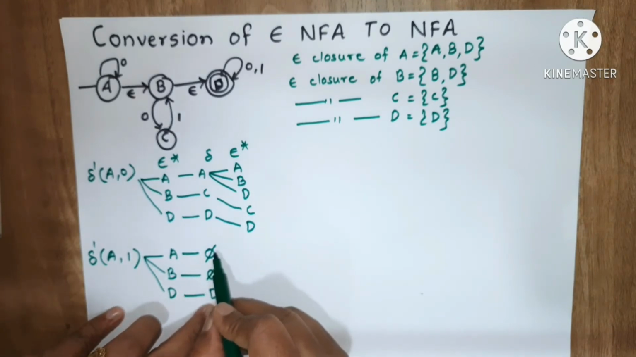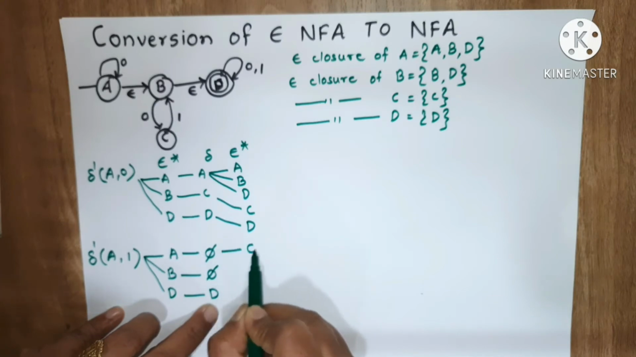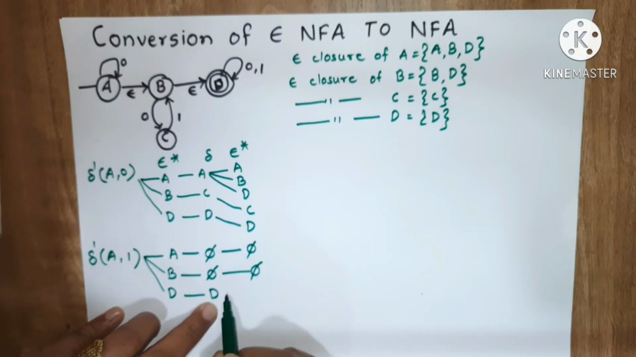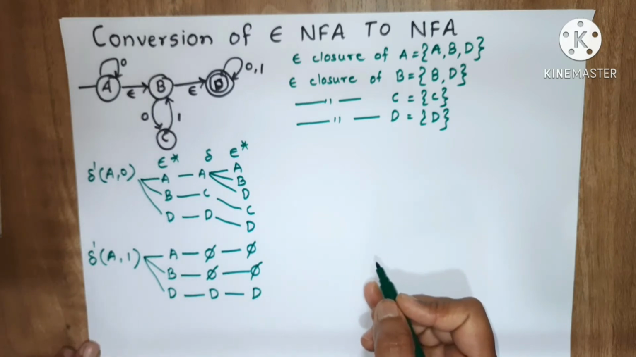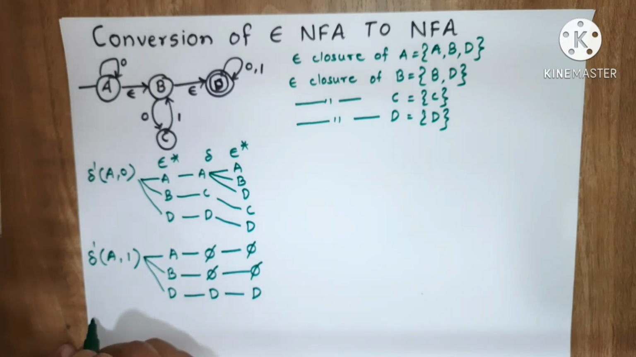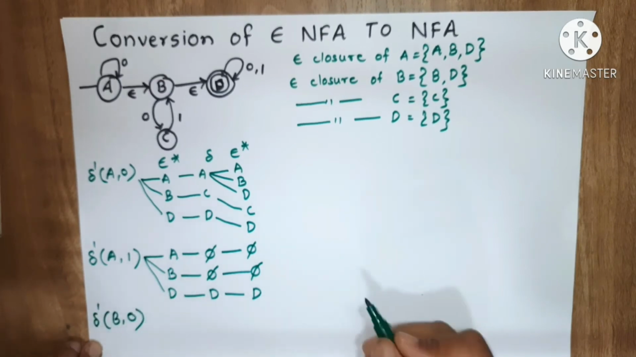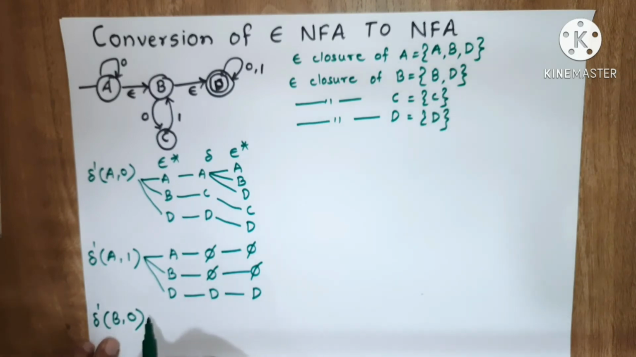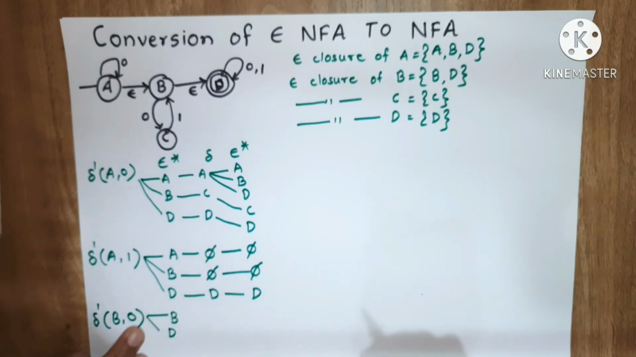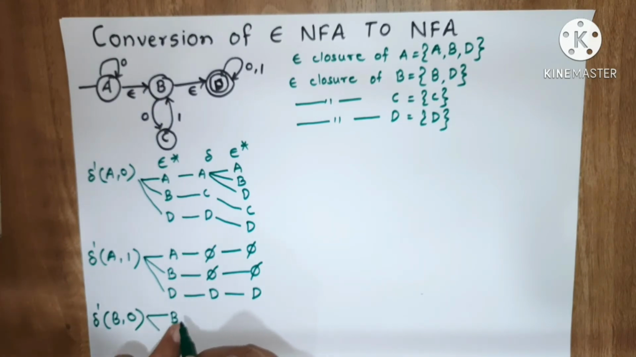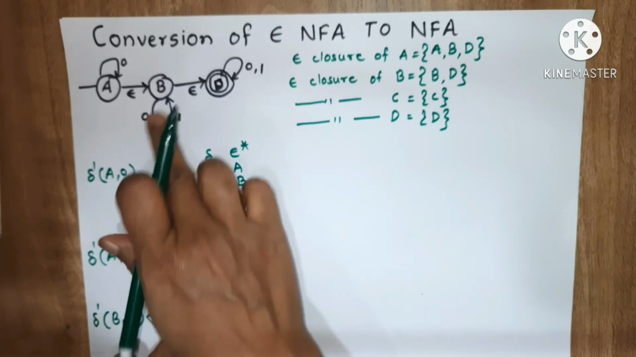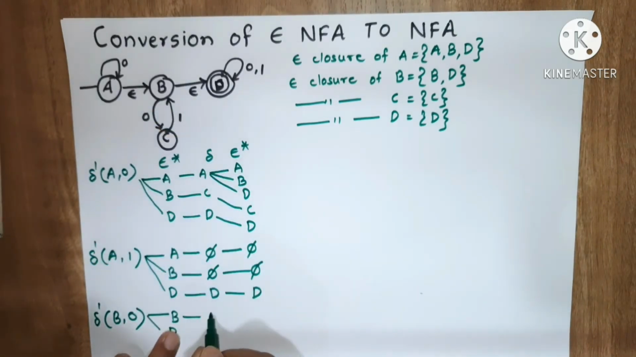So epsilon closure of phi is phi only, and epsilon closure of D is D. Okay. Then transition of B on 0. First we have to find out epsilon closure of B, that is nothing but B and D. Okay. Now transition of B on 0 is given, that is nothing but C.